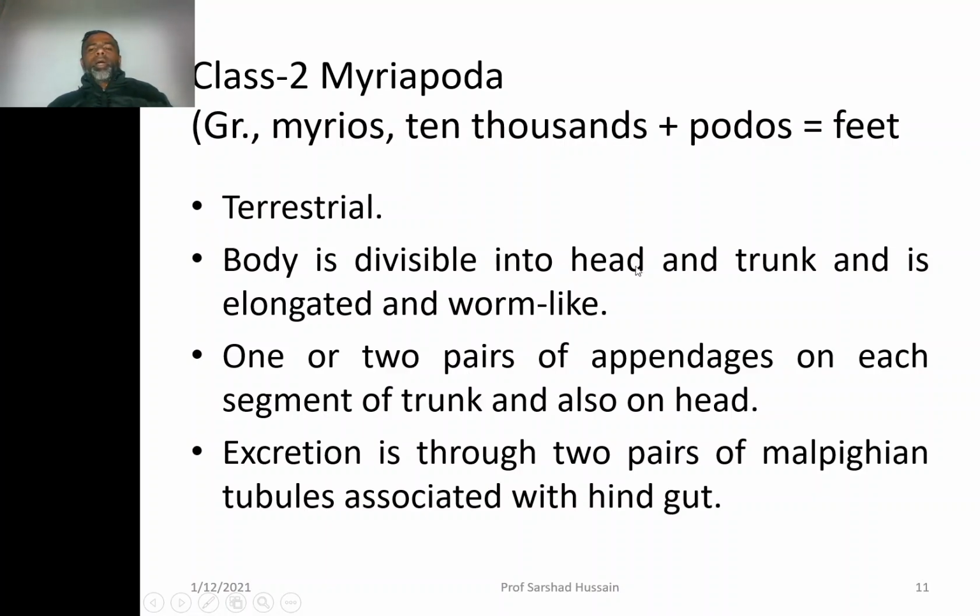Body is divisible into head and trunk, and is elongated and worm-like. One or two pairs of appendages on each segment of the trunk and also on the head. So one segment may have one pair of appendages or two pairs. Excretion is through two pairs of Malpighian tubules associated with the hindgut, that we have seen in the salient features of the phylum Arthropoda.